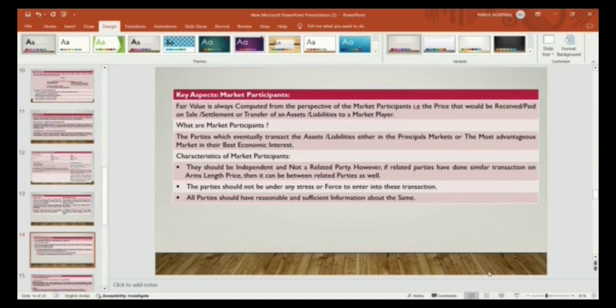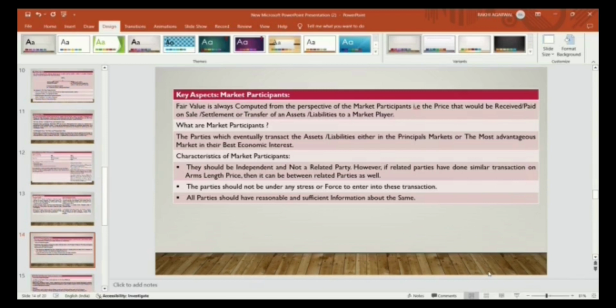the market players. Who are the market participants? The parties which eventually transact the assets or liabilities either in the principal market or the most advantageous market in the best economic interest.